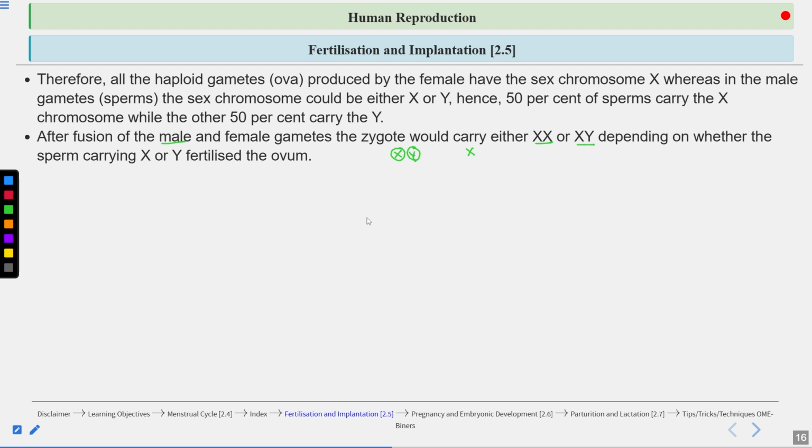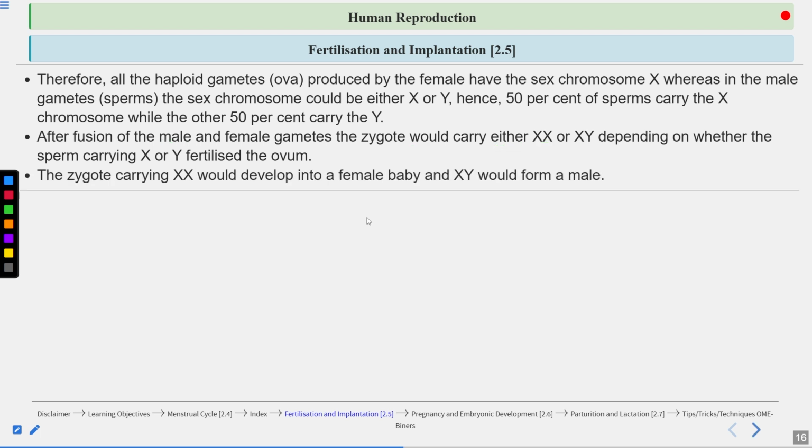So if a sperm having the X chromosome fuses with the egg, this will develop into XX, and this will develop into a female. If a sperm carrying the Y chromosome fuses with the egg, this will develop into XY, and this will develop into a male. So a zygote carrying XX will develop into a female baby and XY will develop into a male.